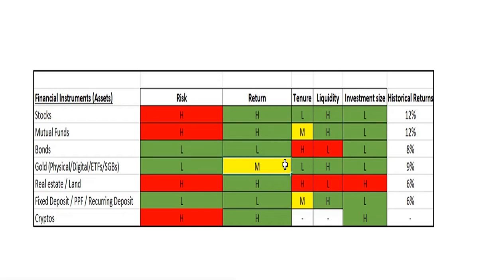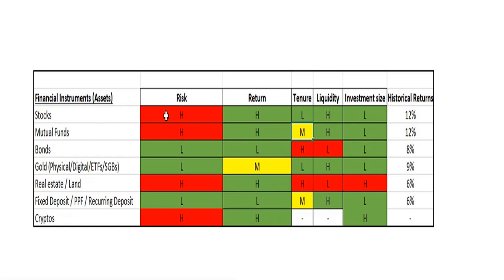I have classified all these things as high, low, or moderate. H represents high, M represents medium or moderate, and L represents low. Wherever I have highlighted in green, these are good according to me. Yellow is moderate or medium, which is fairly okay. Red is dangerous, maybe an undesirable thing.